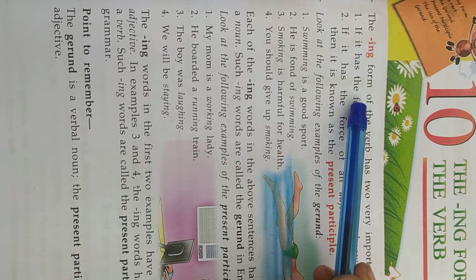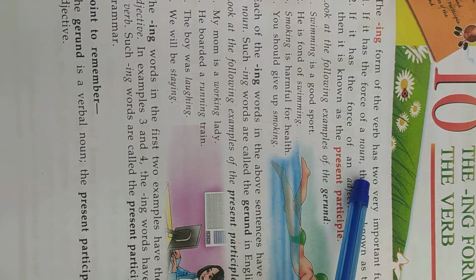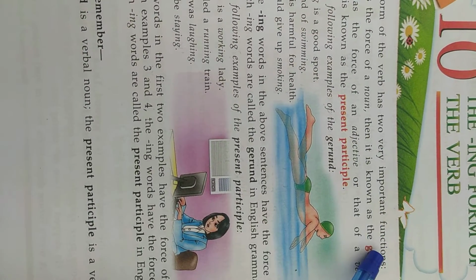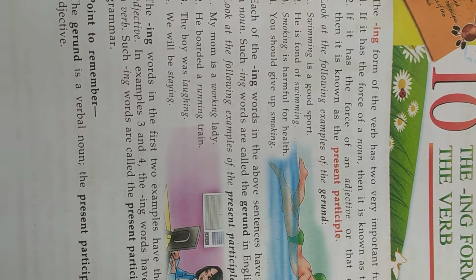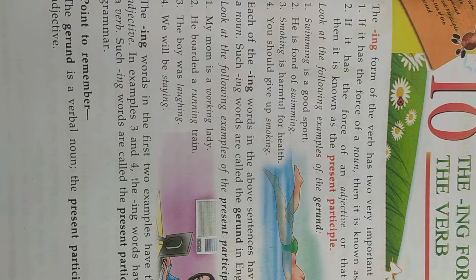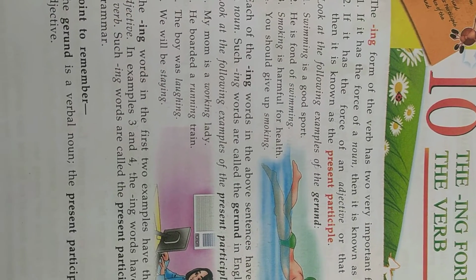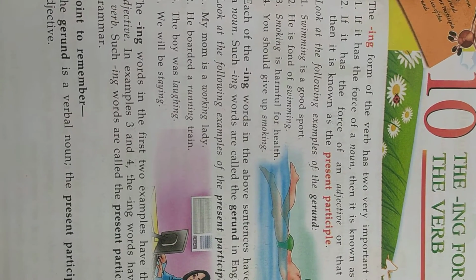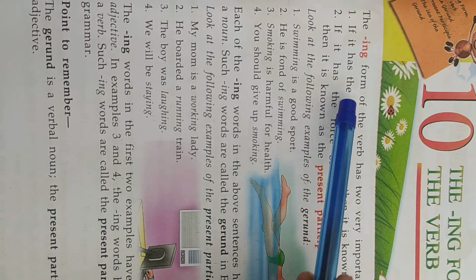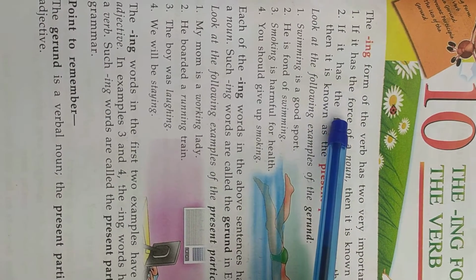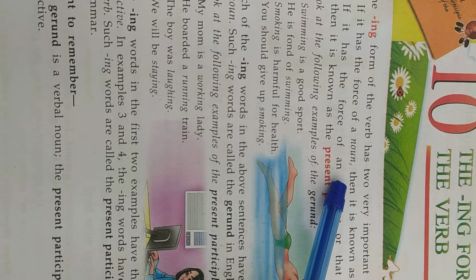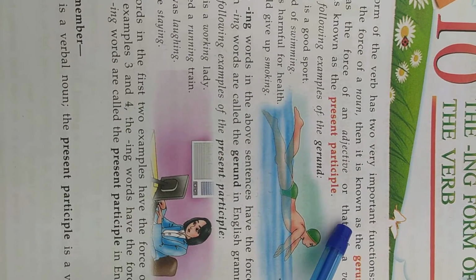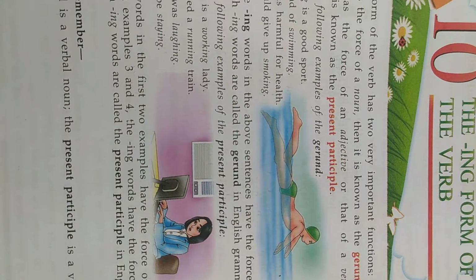The ing form of the verb has two very important functions. Number 1. If it has the force of a noun, then it is known as the gerund.